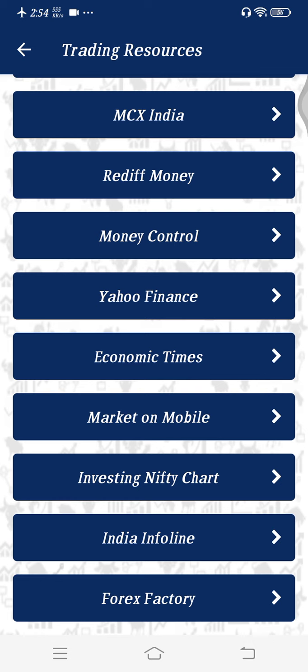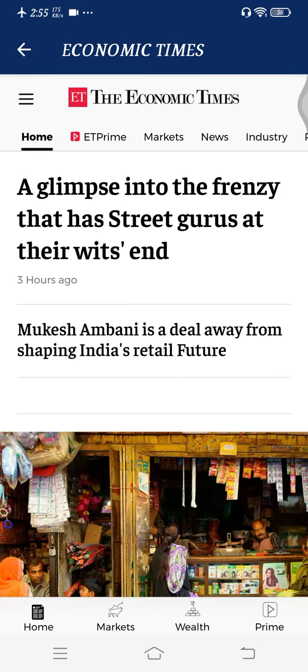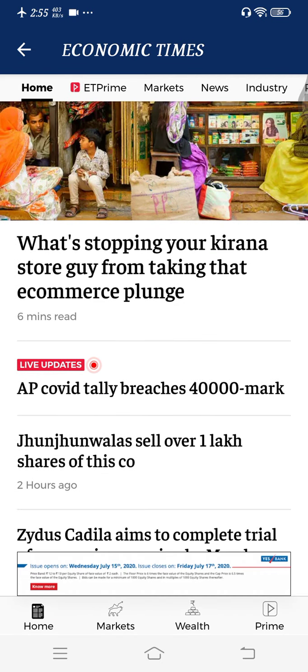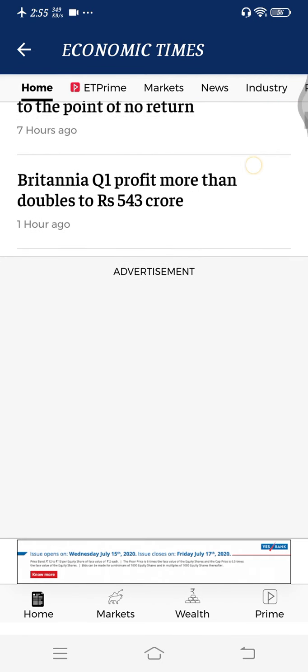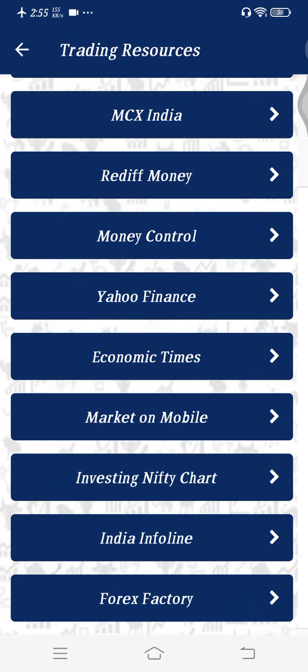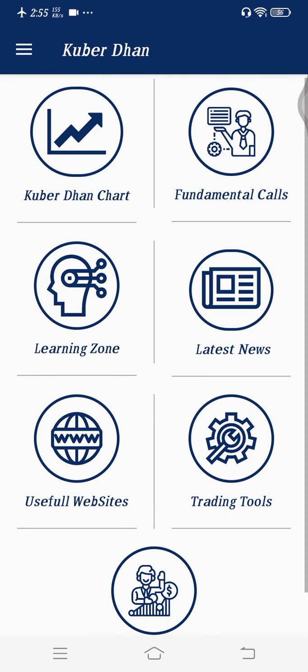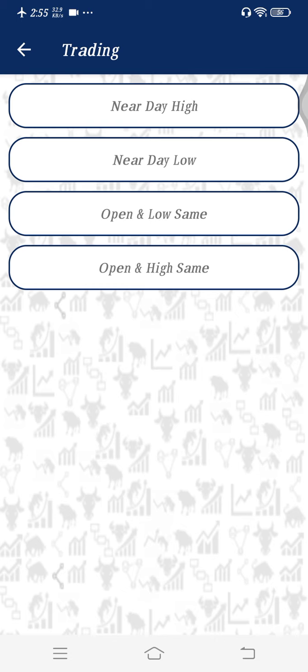Let me go to the Economic Times. The mobile site will be loaded over here, and you can read from here itself. This is a very important section, also free for life. So don't delete the application.